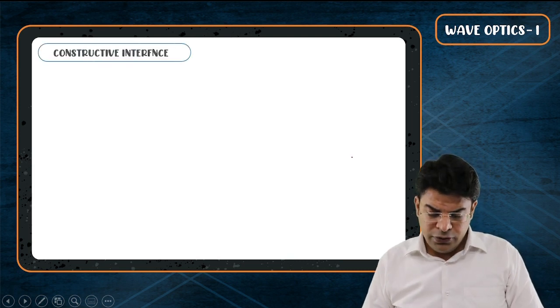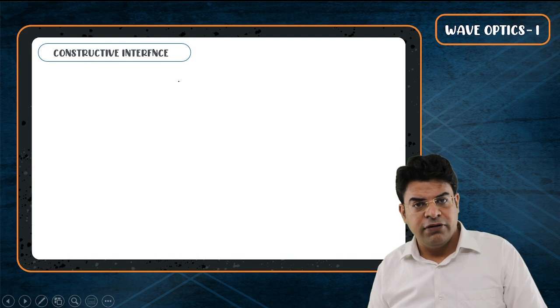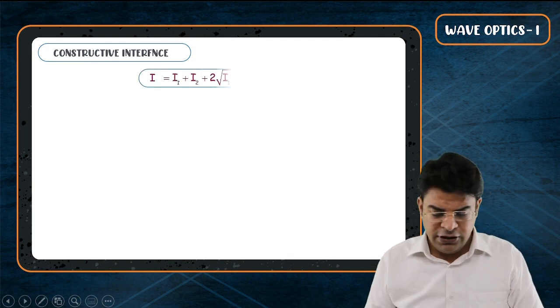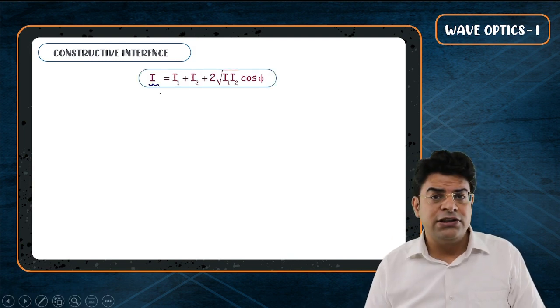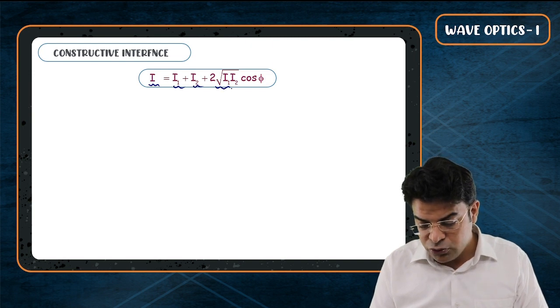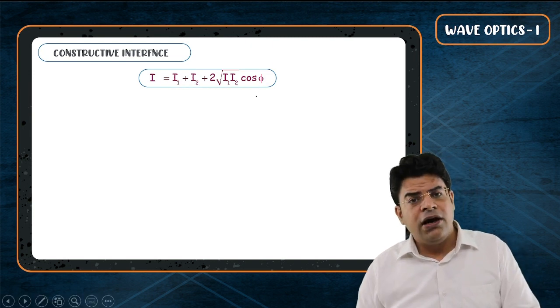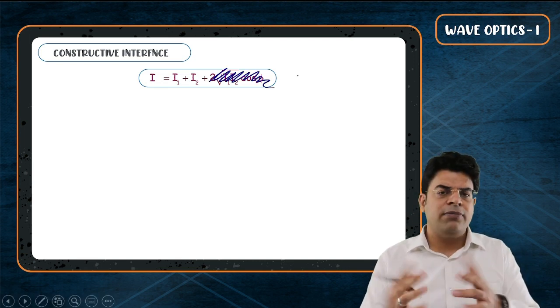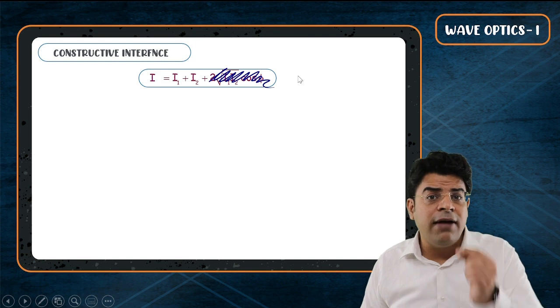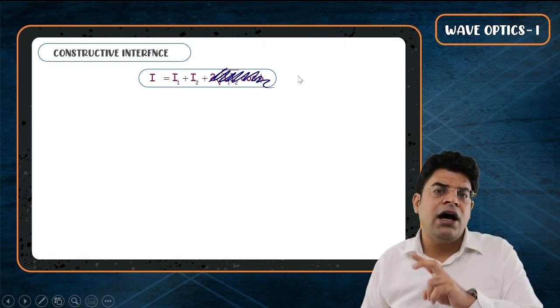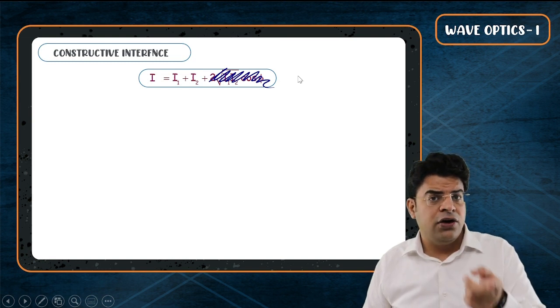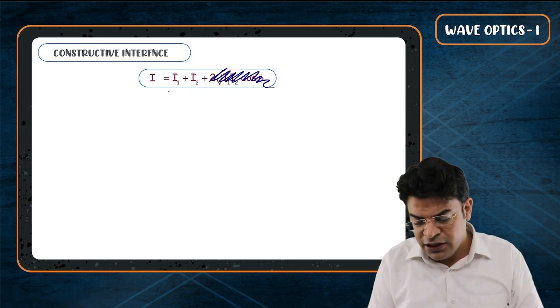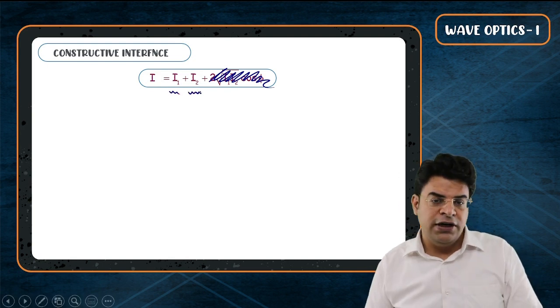Now moving on, constructive interference and destructive interference. What is the meaning of constructive interference? We know that the resultant intensity is nothing but I1 plus I2 plus 2 root I1 I2 cos phi. In our everyday life, we observe that the resultant intensity is nothing but I1 plus I2. Because in our everyday life, the type of sources we are working with, they are non-coherent. Since they are non-coherent, the phase difference keeps on changing and the average intensity we observe is nothing but the algebraic sum of individual intensity.